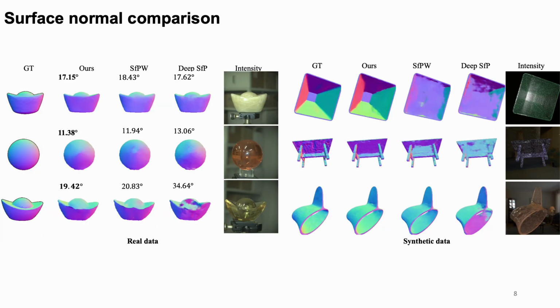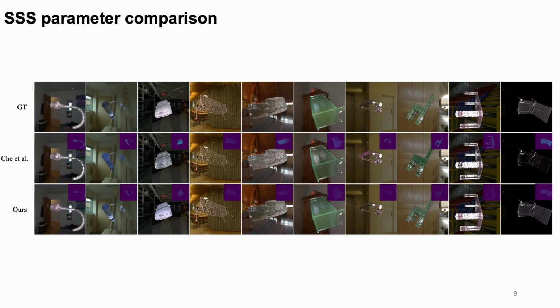Here we show the shape estimation results compared to the existing shape from polarization model. Our model demonstrates the ability to accurately estimate surface normal for both synthetic and real-world translucent objects. For the subsurface scattering parameter estimation, we also compared our results with an existing model that uses only intensity images as inputs. Our estimated subsurface scattering parameters are found to be much closer to the ground truth.